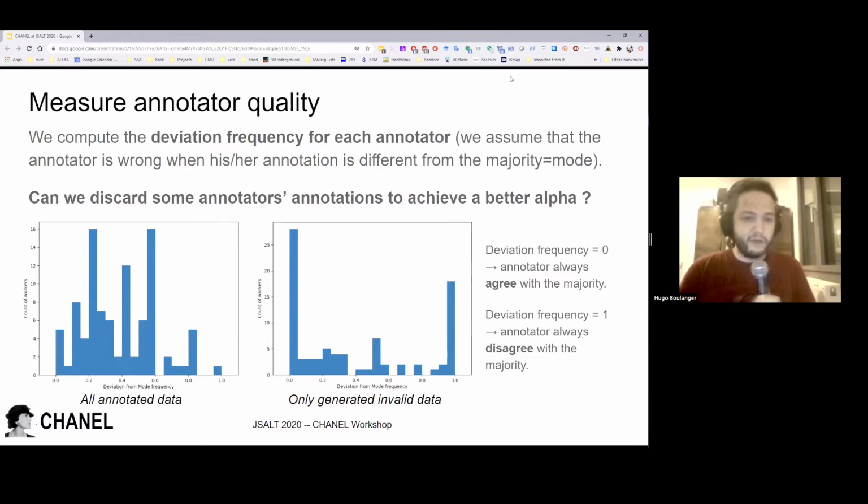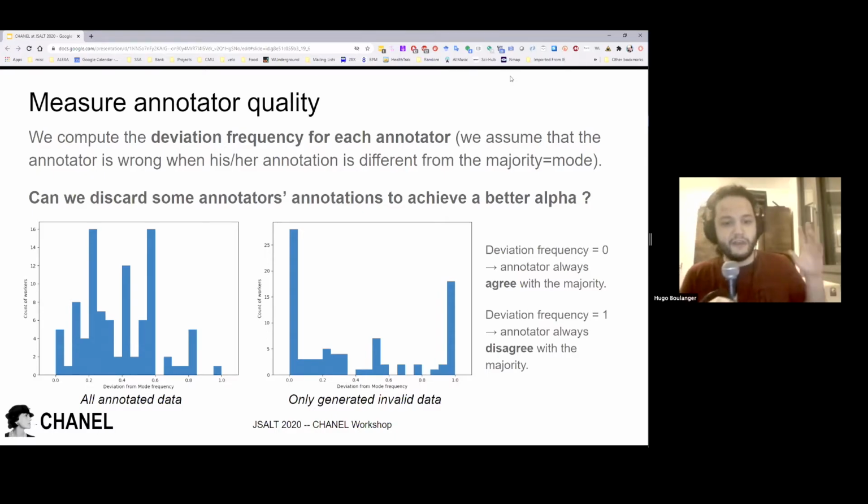We also chose to try to measure the annotator quality. For that, we measured the deviation from the majority vote. And basically, what you can see here are two histograms representing different parts of the data.